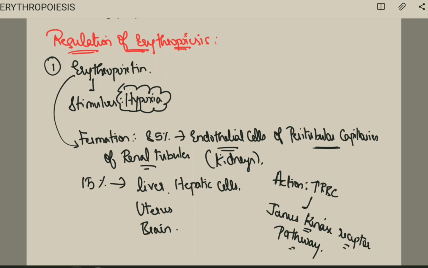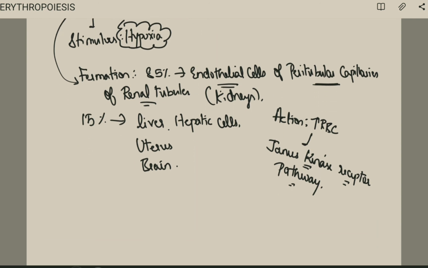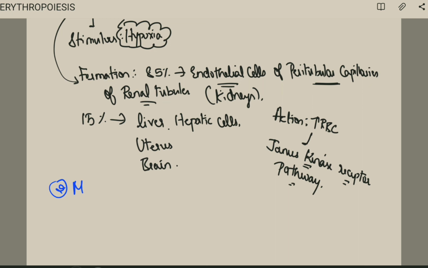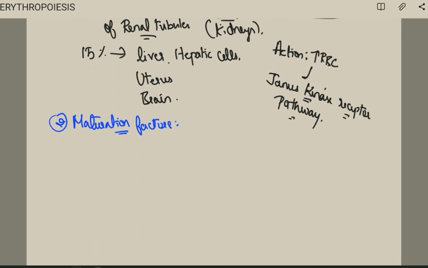Okay. Next very important is about maturation factors. Okay, let us see about this blue color. Maturation factors. What are these maturation factors? Mainly our vitamin B12 and folic acid.